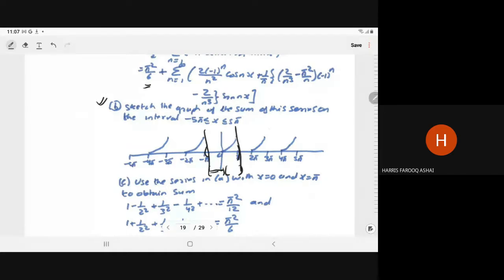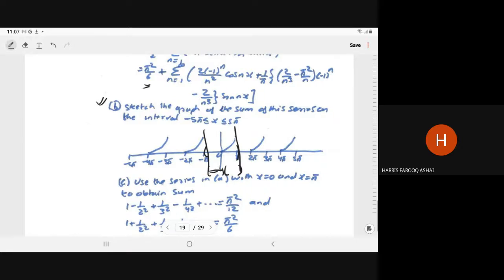That shape you have to repeat from minus 5 pi to 5 pi. So that is the graph, since it is periodic. For the interval minus pi to pi, whatever the shape that you have, you have to repeat it up to from minus 5 pi to 5 pi.